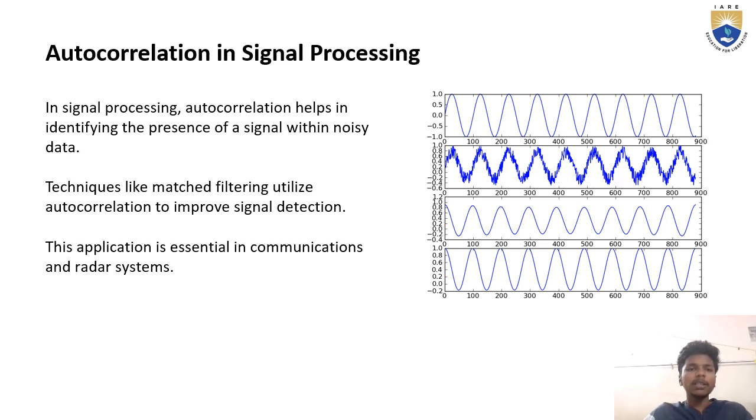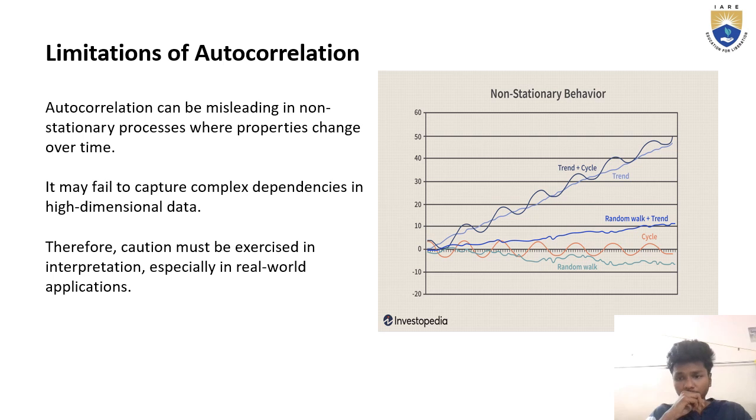Moving on to the next slide, we have limitations of autocorrelation. Autocorrelation can be misleading in non-stationary processes where properties change over time. It may fail to capture complex dependencies in high-dimensional data.